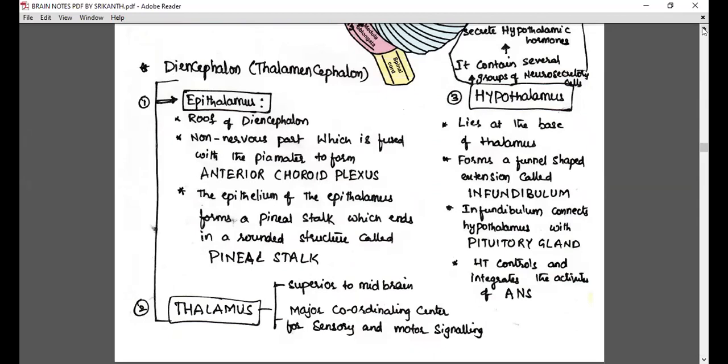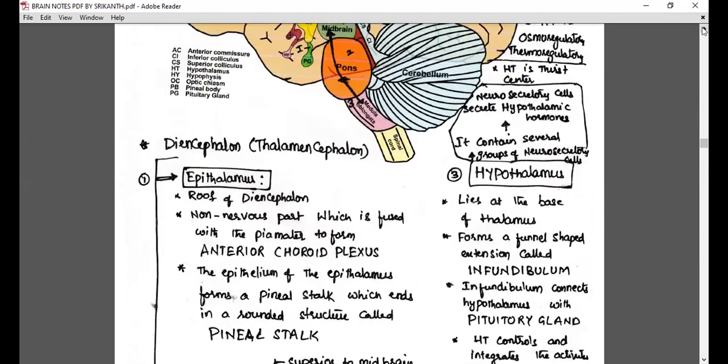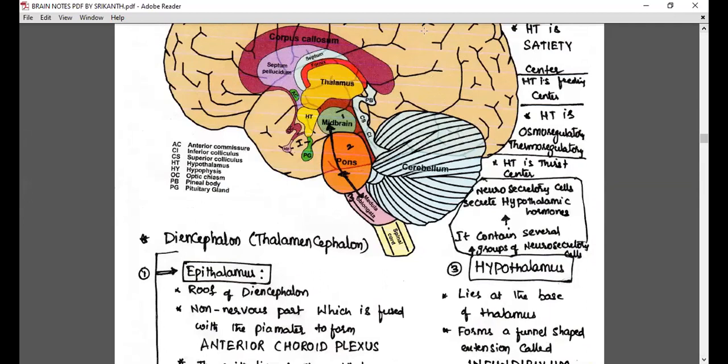Epithalamus, in general terms, the roof of the diencephalon, is called the epithalamus. That means the dorsal surface is the epithalamus. You can't see it at this angle. This is the hypothalamus, and this is the thalamus. Okay, see what you can see here, thalamus and hypothalamus. Let me say about the epithalamus.